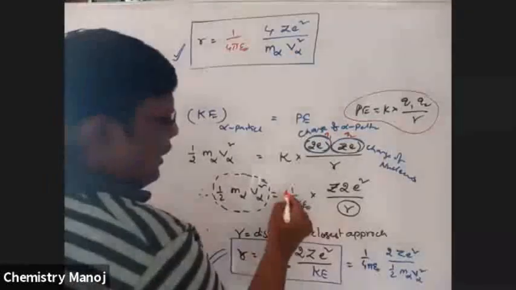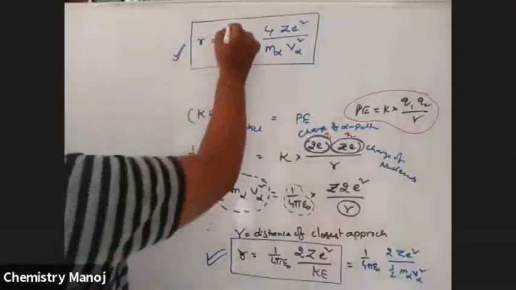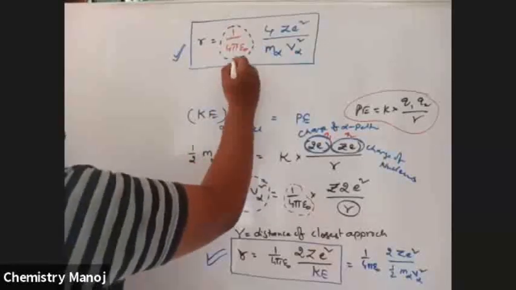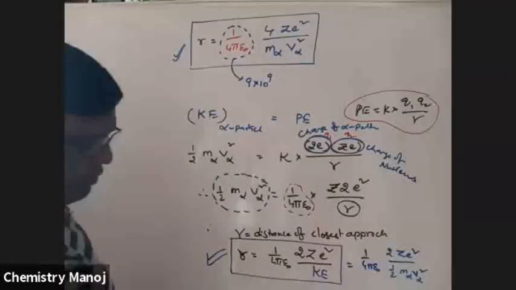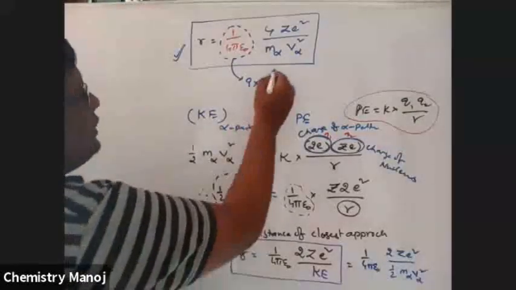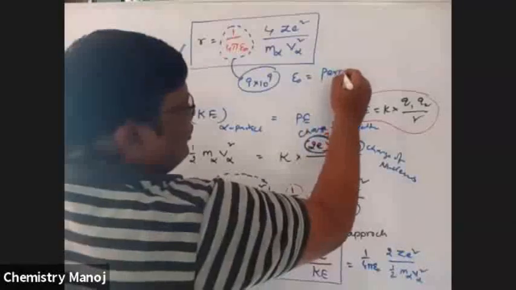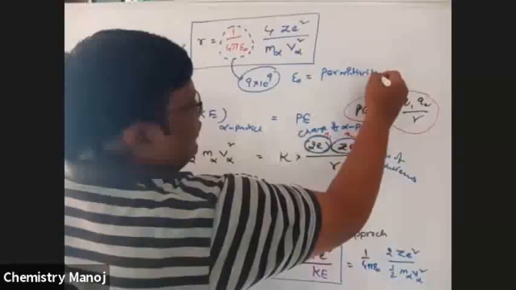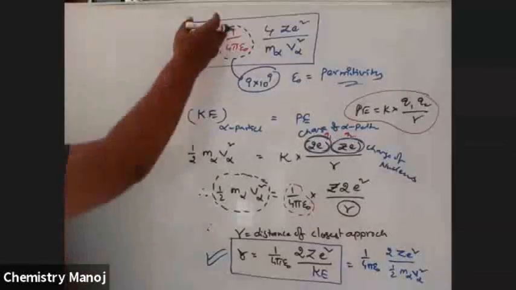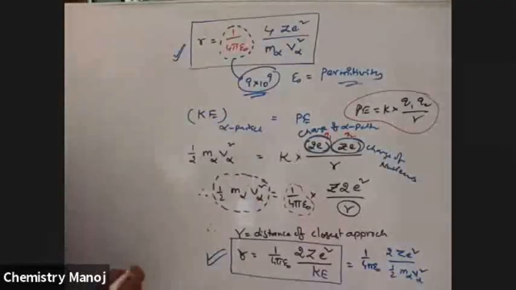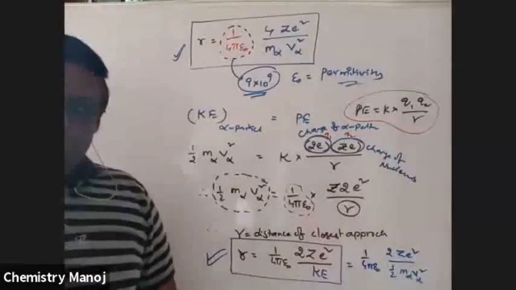Now, 1 by 4 pi epsilon naught, where epsilon naught is the permittivity of the material, is taken as 9 into 10 power 9. So, these are the two formulas used to calculate.